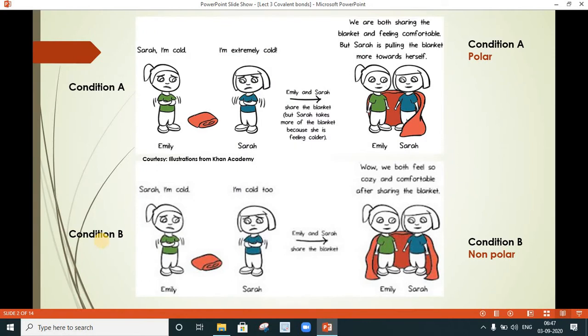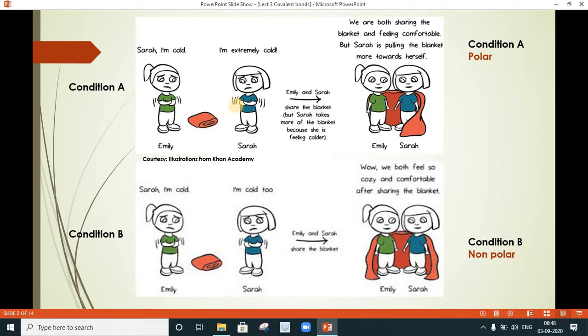Now, to begin with understanding of covalent bond, let us have the graphics which have been taken from Khan Academy. Here the story is between two friends, Emily and Sarah, and the climatic condition both of them are experiencing is chilled cold weather. Moreover, the irony is there is only one single blanket and both friends are very much confused about utilization of this single blanket.